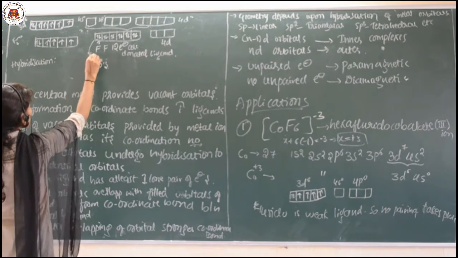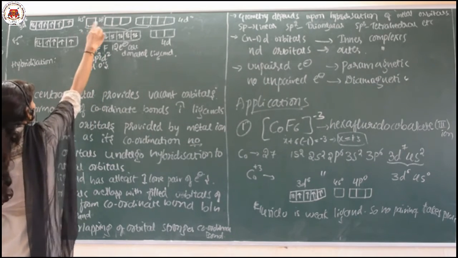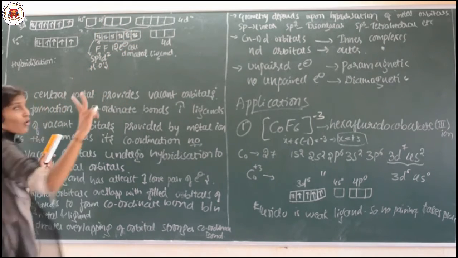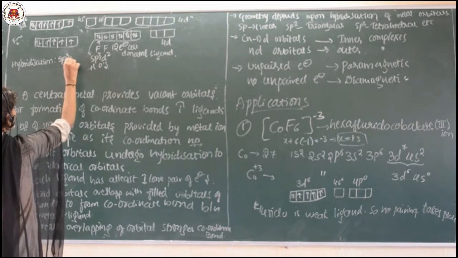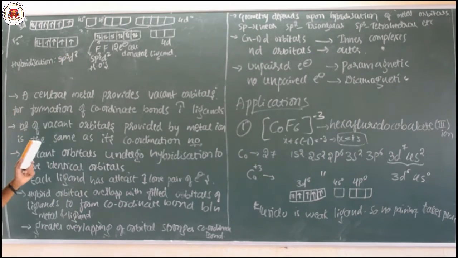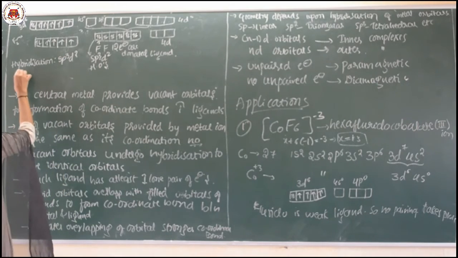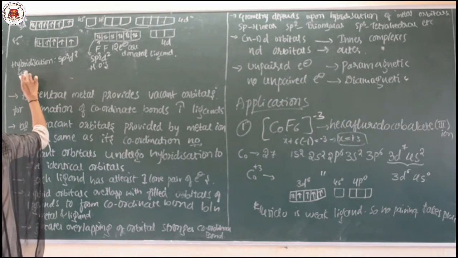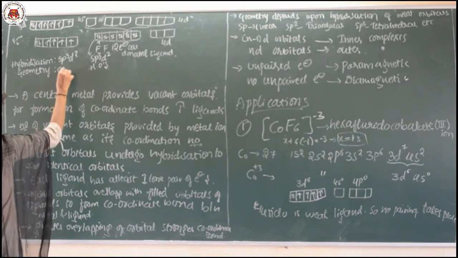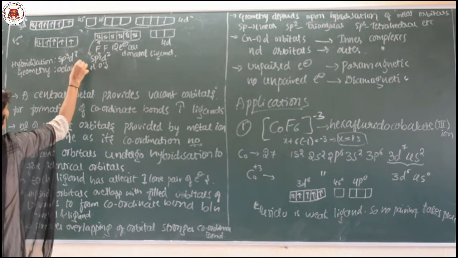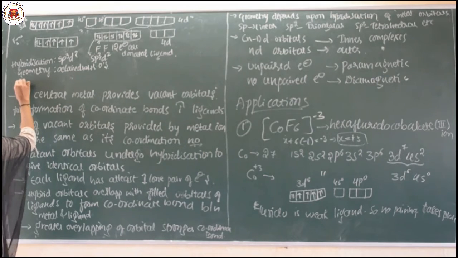First you take s, p3, d2: 1 of the 4s, 3 of the 4p and 2 of the 4d orbitals take part. That is sp3d2, its hybridization. And what about its geometry? Six fluorines are there, so the geometry is octahedral. And what about the magnetic property?